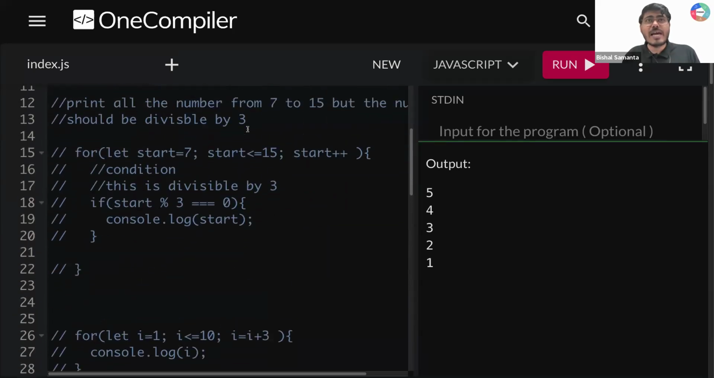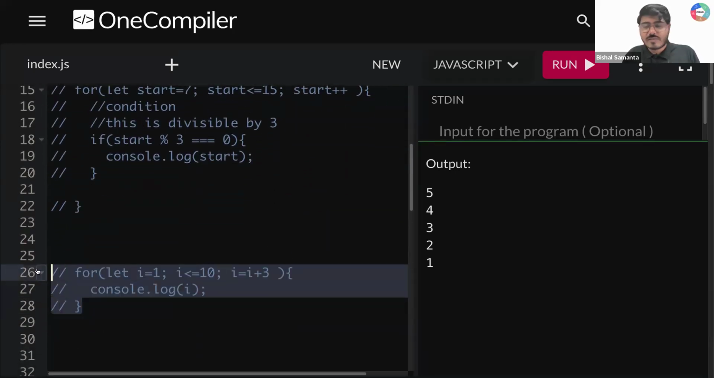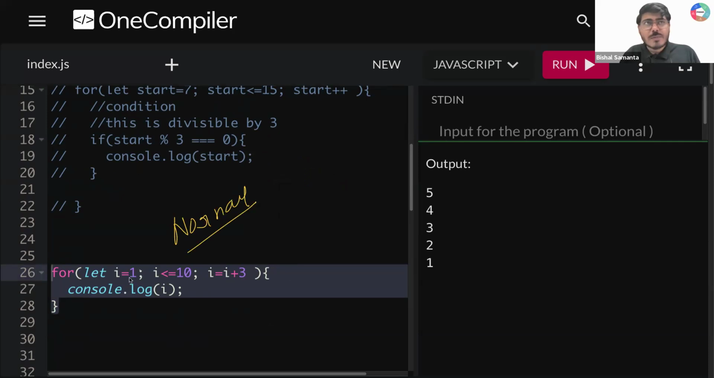And whatever example I have given here, for example this one, this is a normal loop, guys. Why is it a normal loop? Because I'm starting from 1 and going till 10. So I'm incrementing this value, step up, right? That is the reason it is a normal, forward loop.